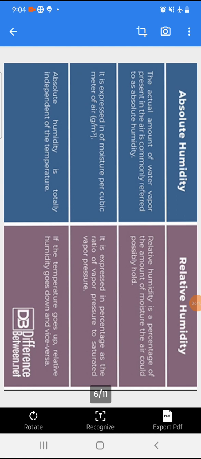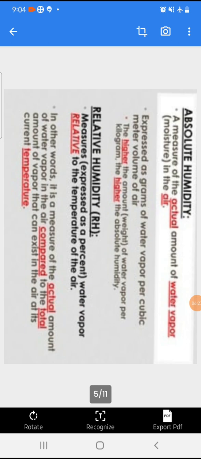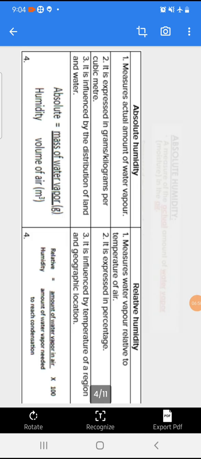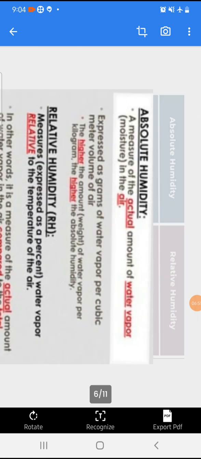And relative humidity is the ratio of the actual amount of water vapor in the air compared to the maximum amount that the air could hold at the same temperature. Okay, next difference, you can write absolute humidity is expressed in grams per cubic meter. On the other hand, relative humidity is usually expressed as a percentage. So these are the basic differences between absolute and relative humidity.